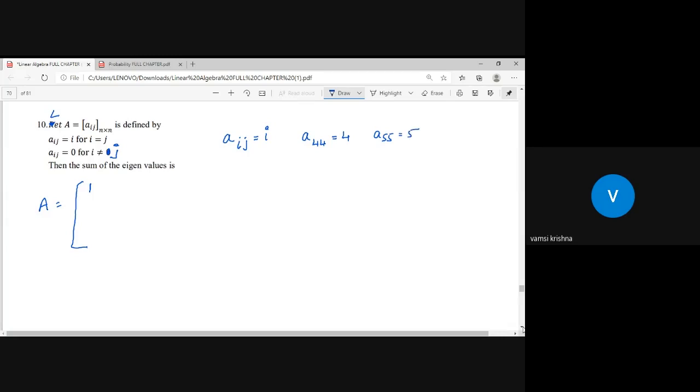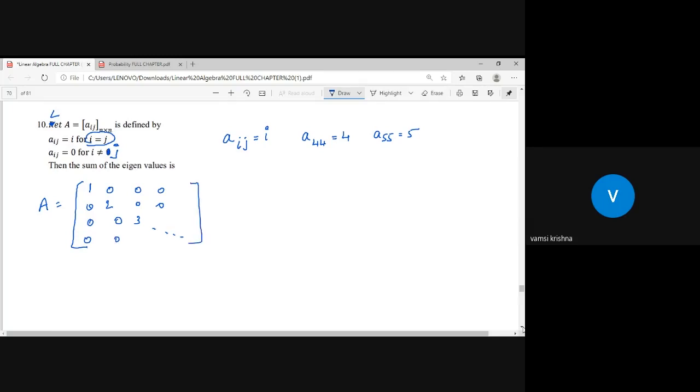Because it's a diagonal element, i is equal to j. Second row, second element is 2. Third row, third element is 3. And so on like this. And the remaining off-diagonal elements are zeros. 0, 0, 0, and so on, like this.